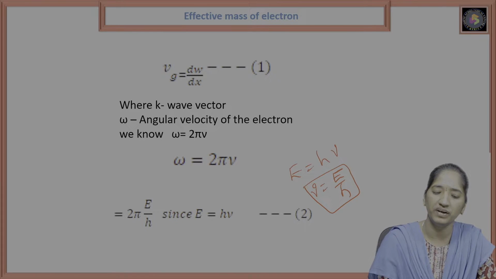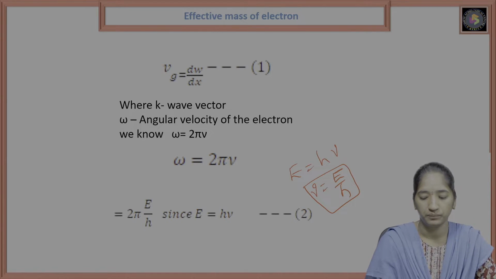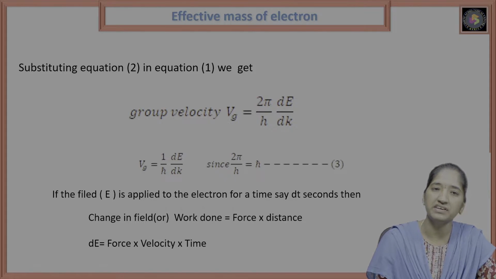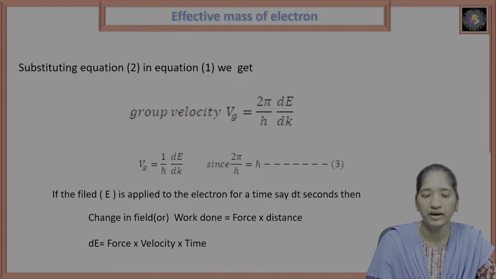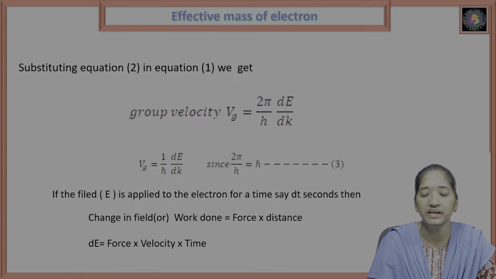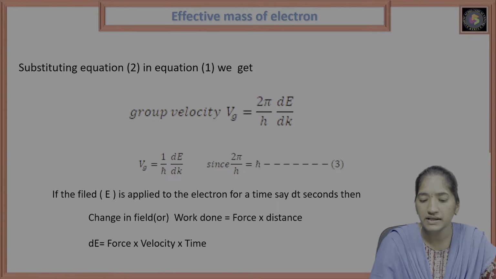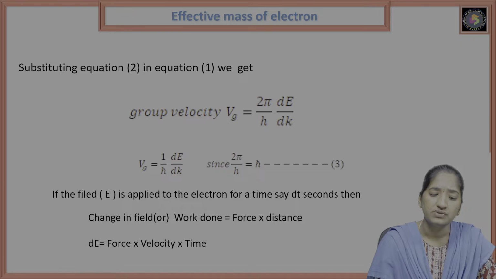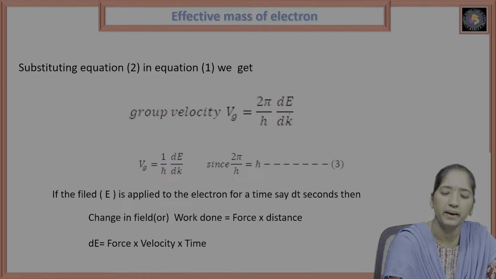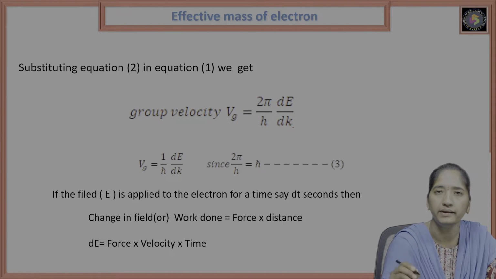So this is the group velocity, this is the omega value, right? So substituting equation number 2, that omega value we have to substitute in the group velocity. Then we get group velocity Vg is equal to 2 pi by h into dE by dk.